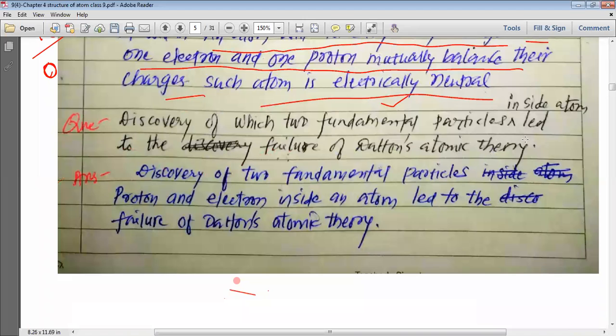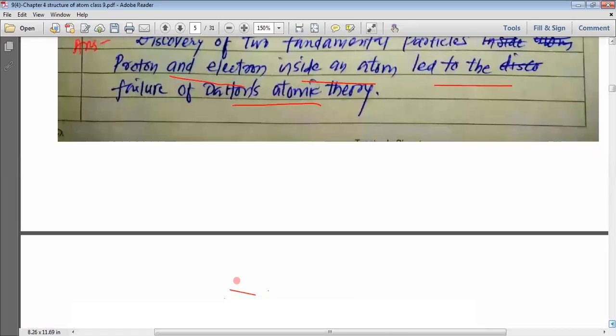Discovery of which two fundamental particles inside the atom led to the failure of Dalton's atomic theory? So discovery of two fundamental particles, protons and electrons, inside an atom led to the failure of Dalton's atomic theory.